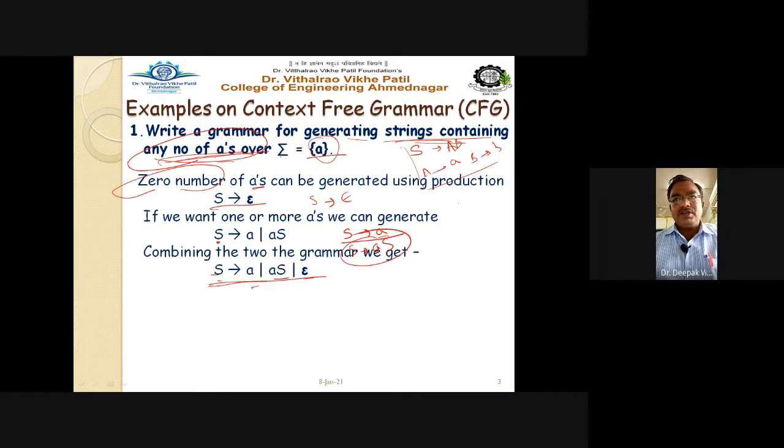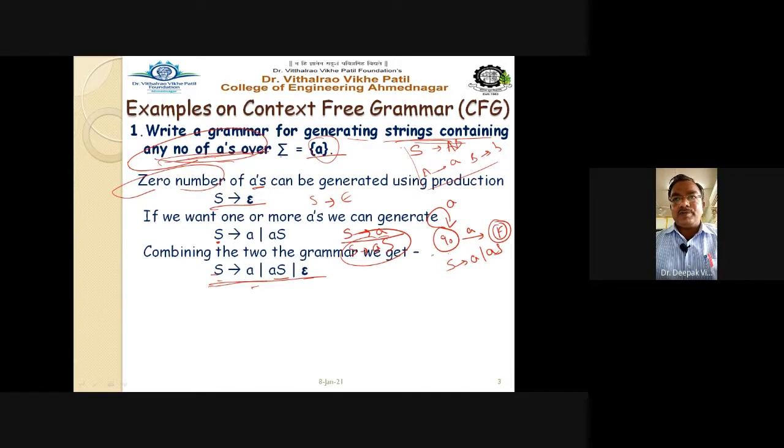S gives you AS. So if I draw the automata for this, I can have Q0, and this is nothing but the final state, and this is A. So this generates only a single A. But if I want multiple occurrences of A, I can have the self loop of A. So this is the thing. So this grammar is nothing but your S gives A or AS. Getting this point? So this is the way.